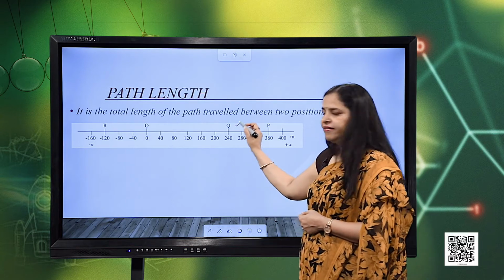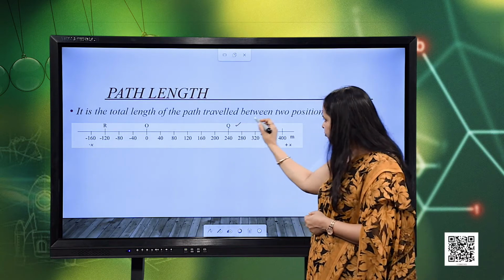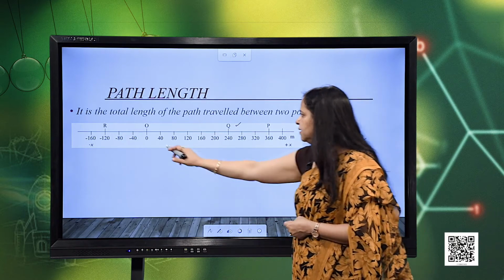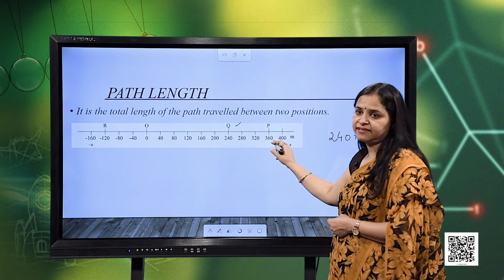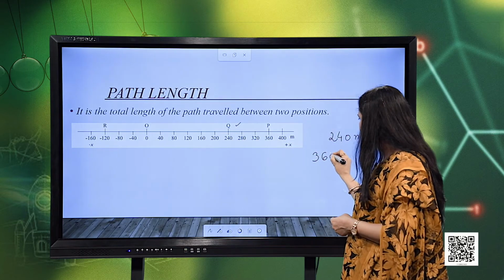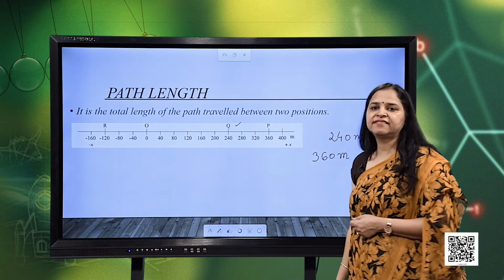Now, after reaching point Q, it moves to point P as well. Then what will be the total length of the path covered? That is 240 till 360. So, it is finally 360 meters that will be the length of the path or the distance travelled.